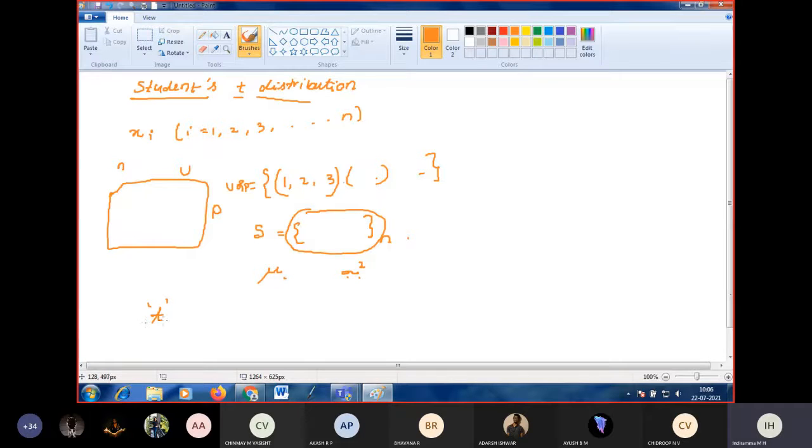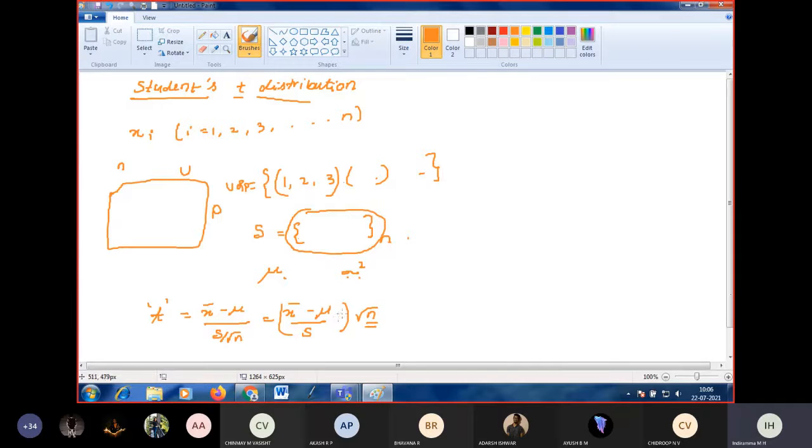The Student's T statistic is defined as T equals x bar minus mu divided by S by root n, which can also be written as x bar minus mu divided by S into root n. n is the size of the sample, that is, how many elements are there in the sample.